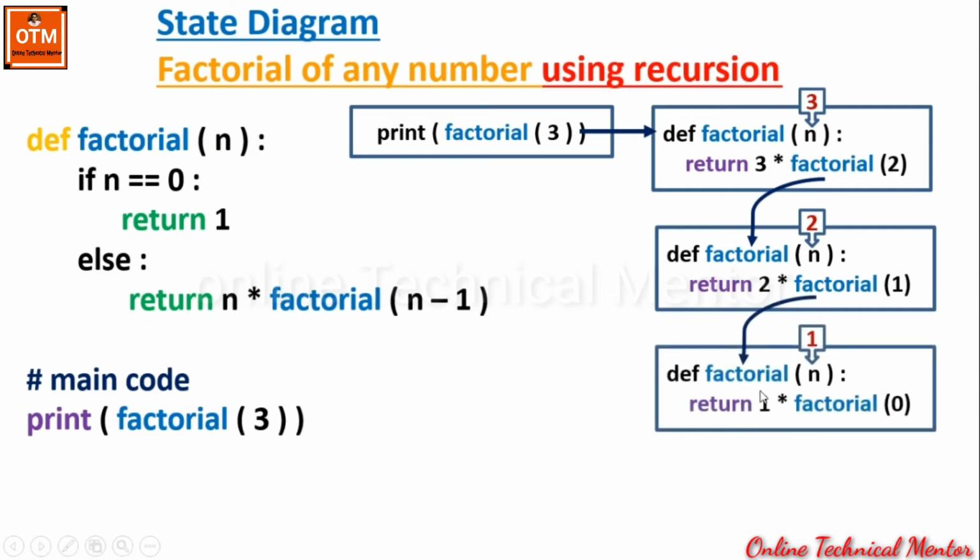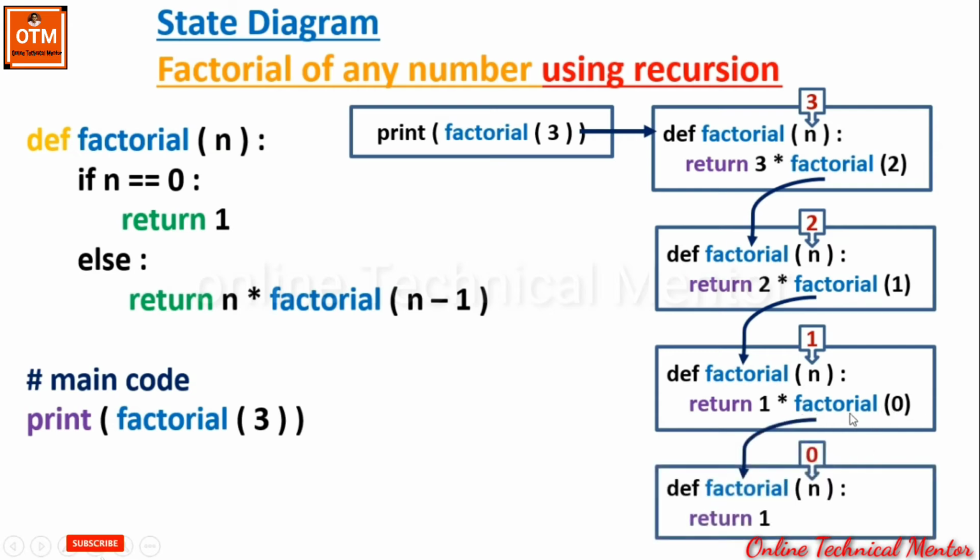Look what happens in the next state. The variable n is accepting the value 1. So this time the value of n is 1. This time also it will execute the else part because n is not equal to 0. So it will return n multiply factorial n minus 1, that is 1 multiply factorial 1 minus 1, which means 0. Again, there is a recursive call. So look at the next state.